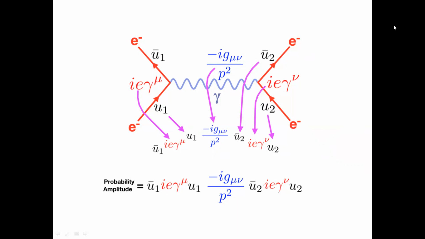And we can calculate the probability amplitude corresponding to this Feynman diagram with the Feynman rules. For example, the external lines of the electrons, the red lines, contribute the spinors u, and there is the vertex, which is the meeting point of the two electrons and the one photon.